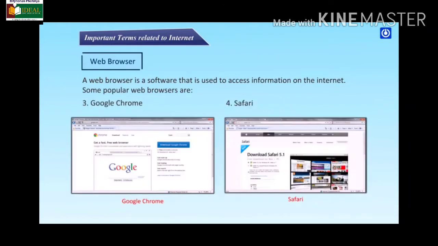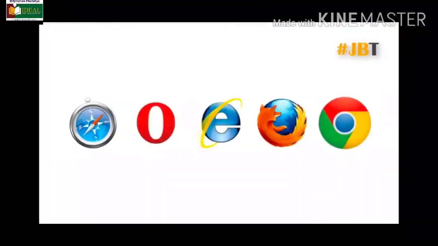First term is the web browser, a program for getting connected to World Wide Web and viewing any information on it. That's the web browser. And most popular web browsers are Internet Explorer, Mozilla Firefox, Safari, Opera Mini, and Google Chrome. These are the examples of web browsers.